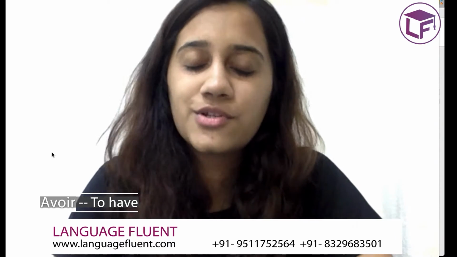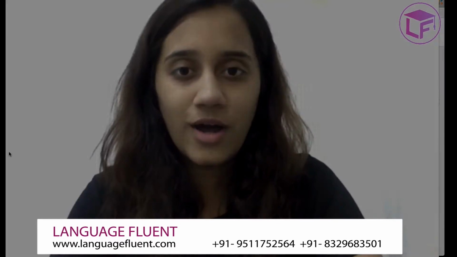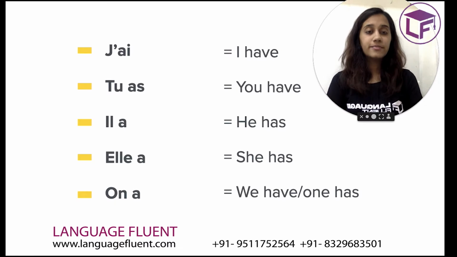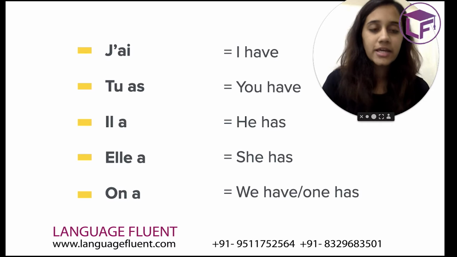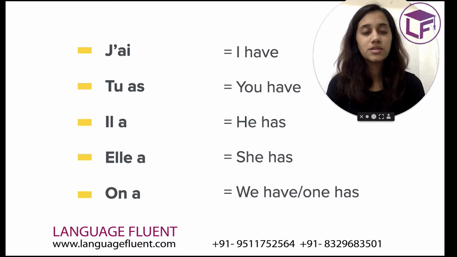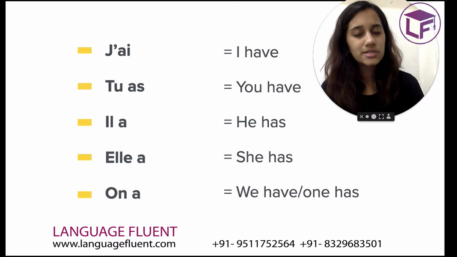In my previous video we looked at the irregular verb être, and in today's video I will be teaching you the irregular verb avoir, which is also a very important verb in French, and it is conjugated differently, like I said. So voilà. Avoir means to have. It is again an irregular verb, so it is not conjugated with the rules of the regular IR verbs, and it has its own separate rules.